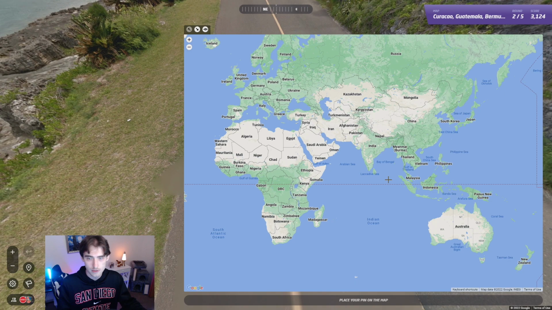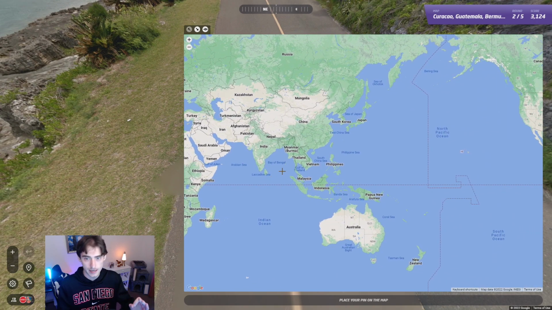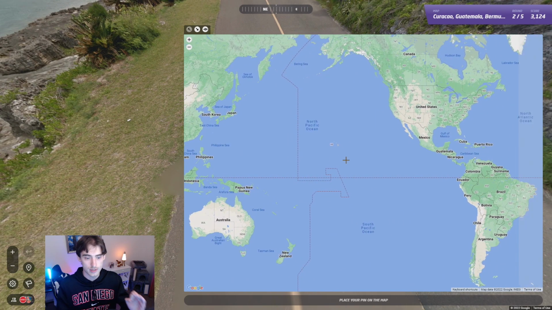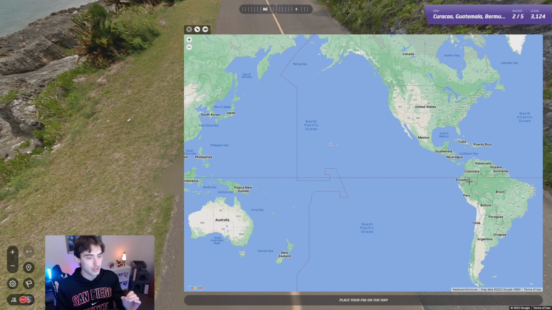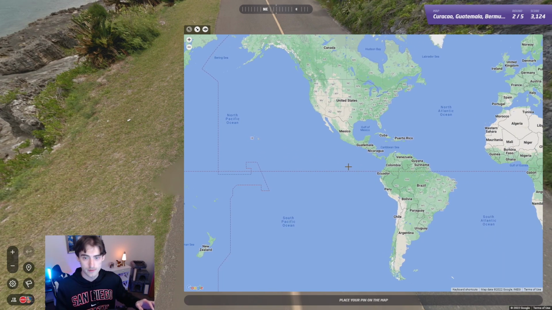Now, a lot of places in the world actually have very distinct Google cars that will tell you exactly where you are instantly. We're going to be going through all of those in this video, as well as the basics of the Google car itself. So you can look at different parts of the Google car, which will help you determine where you are in the world.